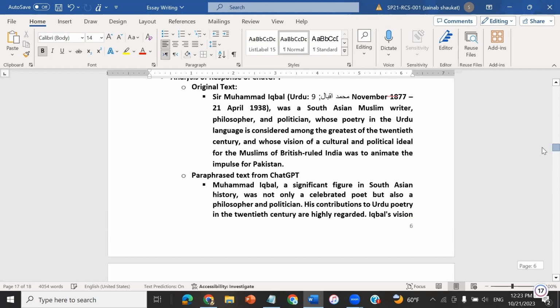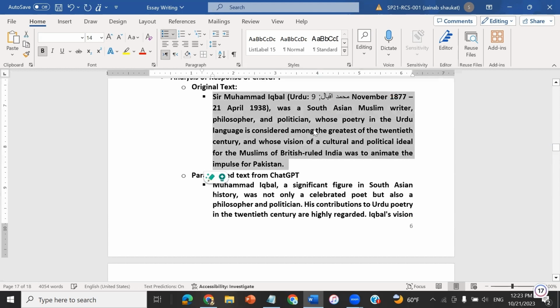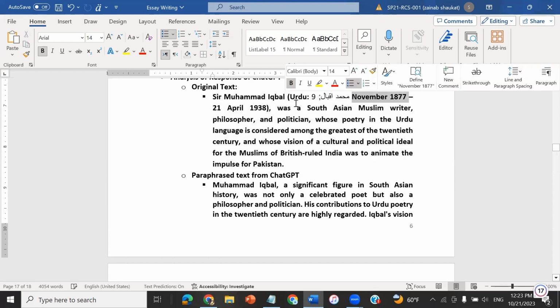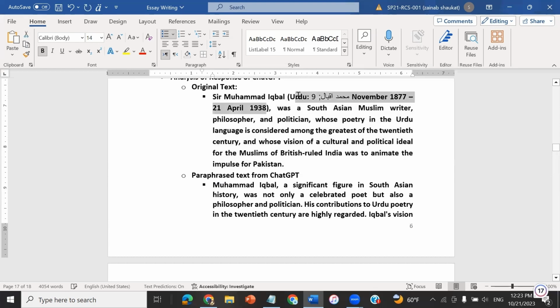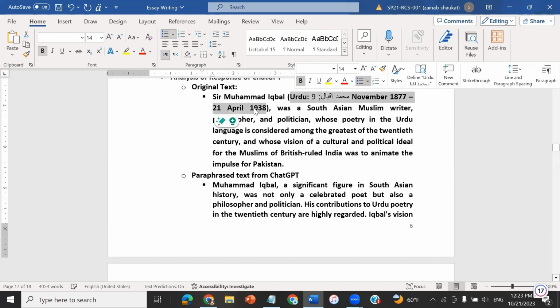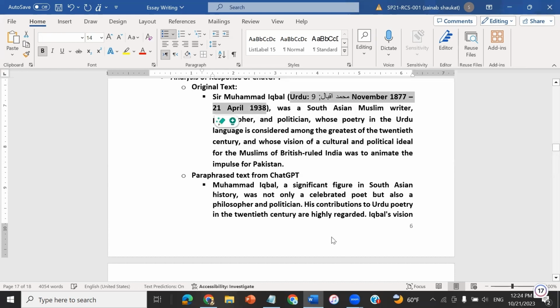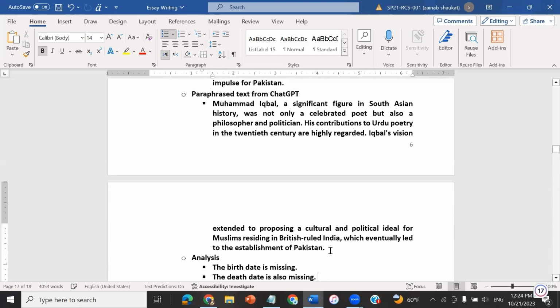See, this was the original text that I provided to ChatGPT, and I copied this text from Wikipedia. You can see here that it contains information like the birth date and the death date. And this is the paraphrased version, which was returned by ChatGPT to me.